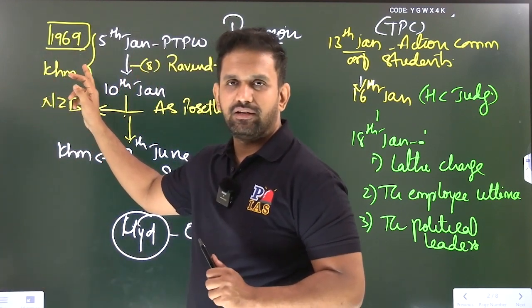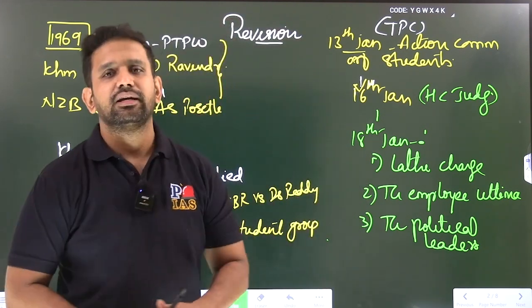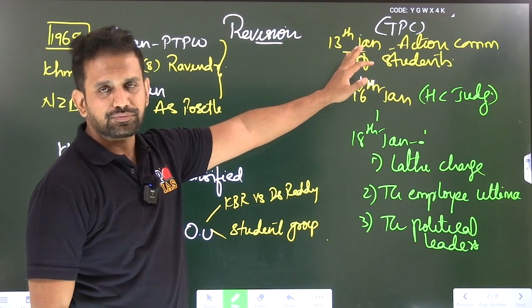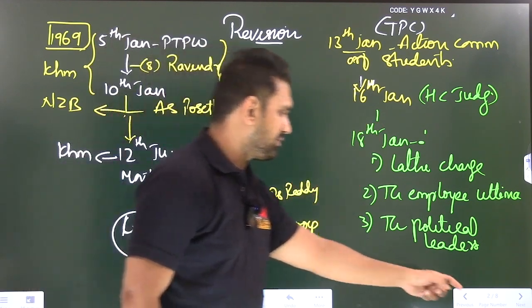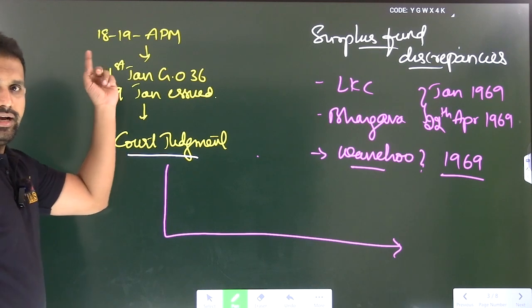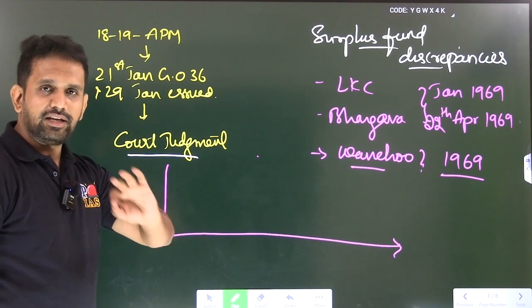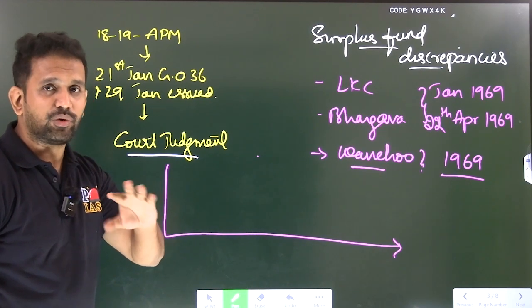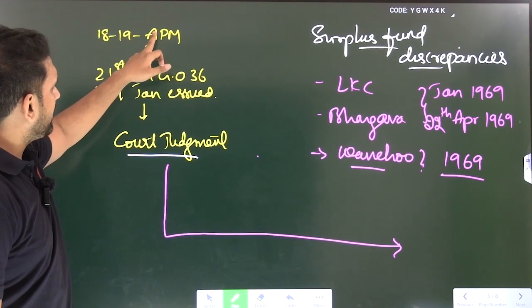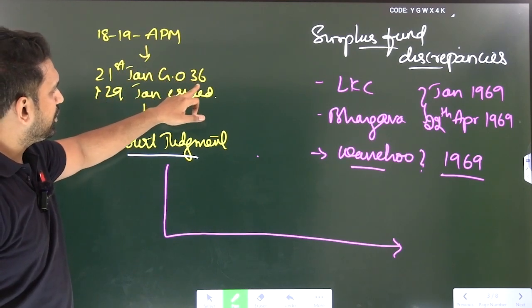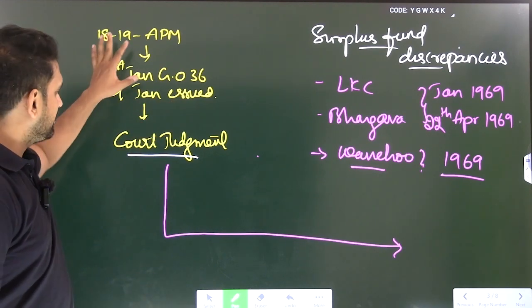Everything started from 6th January, 10th January hunger strike, then 13th January, TPC, Action Committee of Students, 16th January High Court judgment, 18th January, this all happened. Remember this. Then when the Telangana political leaders and the employees were all giving an ultimatum to the government, the government had to respond, as I have told you. So all party meeting 18-19. Whatever was discussed in the all party meeting, they said that GO 36 will be announced on 21st but issued in the Gazette on 29th January. Remember this point. This all happened.